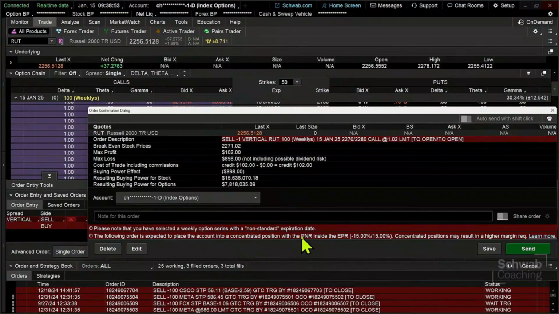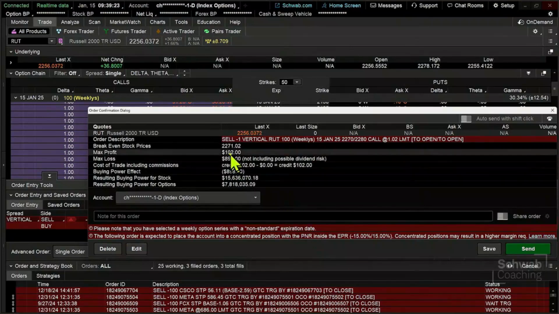Unless something significant starts to move, but we have to be willing in this particular case, from a position sizing standpoint, to take that maximum theoretical loss. From this standpoint, we could get run over by the freight train as we get down to the end of the day. So we're going to monitor. This is not a set it and forget it type of perspective. But since I can't be with you all day long, we're going to put this trade on, and we'll review how it worked next week when we come back.